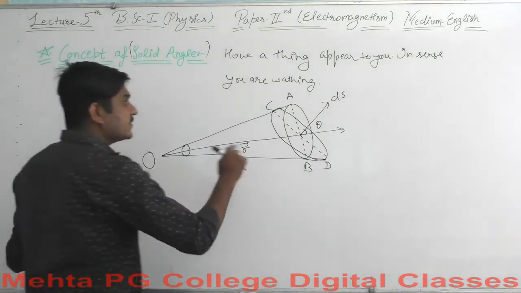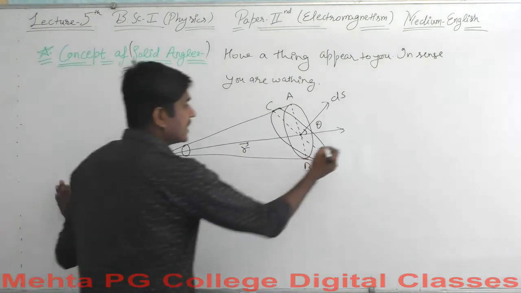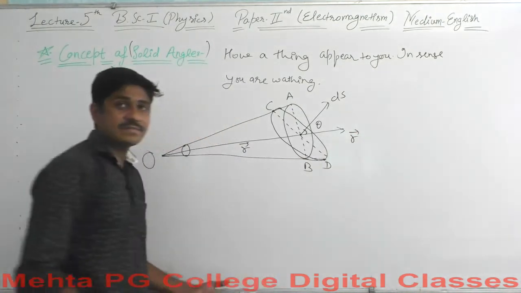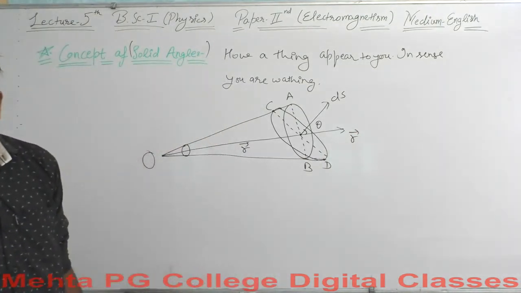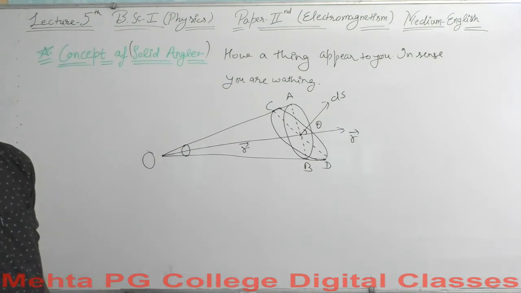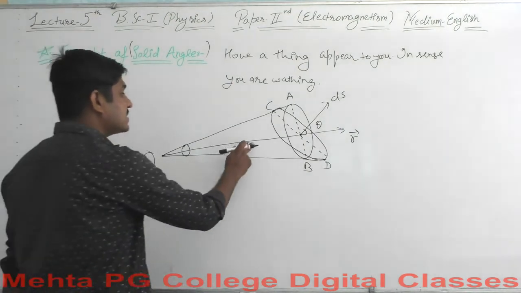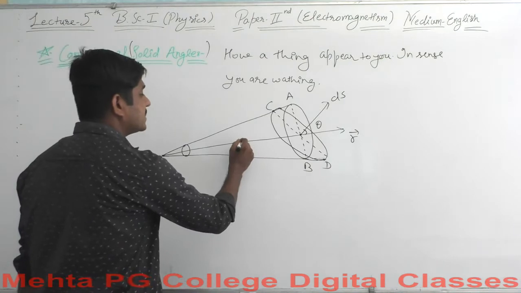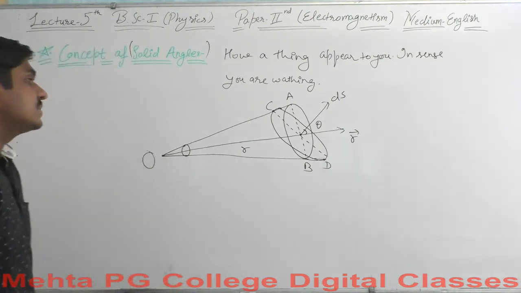Let's say the surface area dA, this represents the vector r. This is the position vector r, and this distance must be r here.